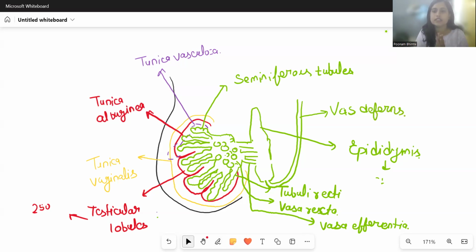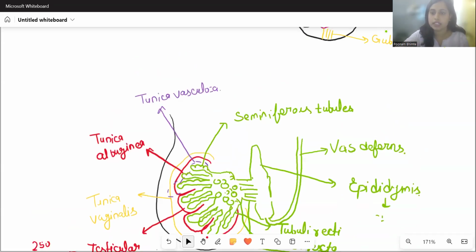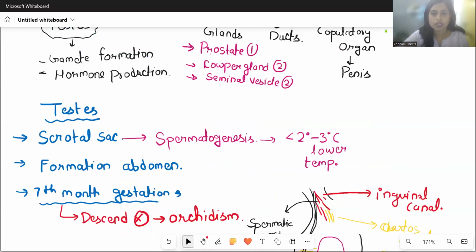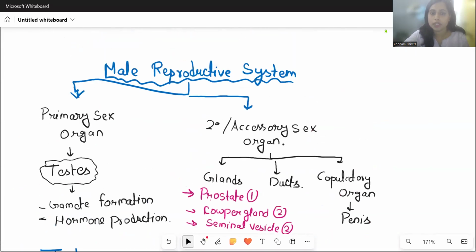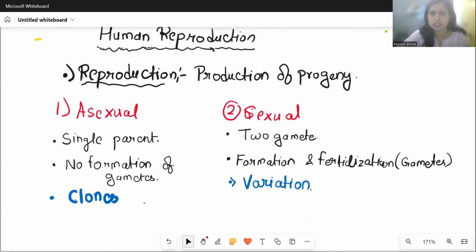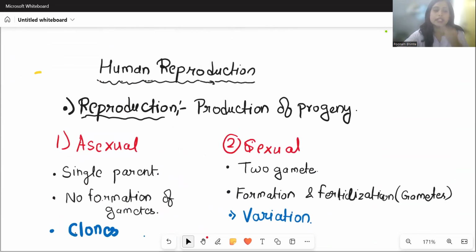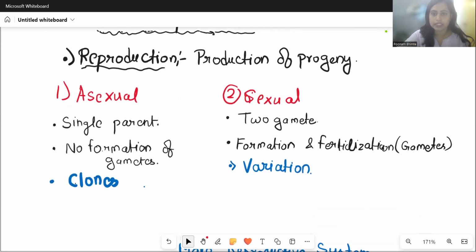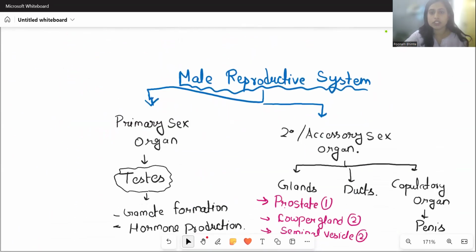So, this is the structure of the longitudinal section of testis. Here we can see that there are 3 layers, and we also understood how and where the actual sperm is going to be found. So let us take a small summary, then we can wrap up. First we understood about reproduction. Reproduction is the process of production of new progeny. Then we also understood that there are two types of reproduction, sexual as well as asexual. In humans, sexual reproduction occurs.